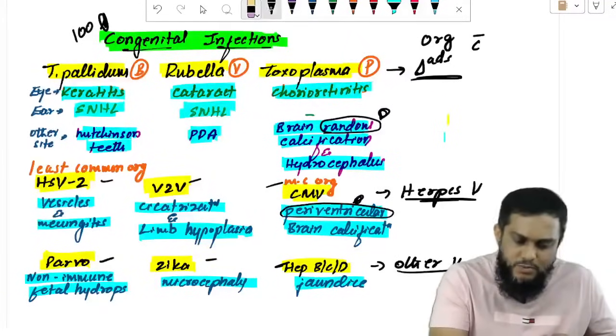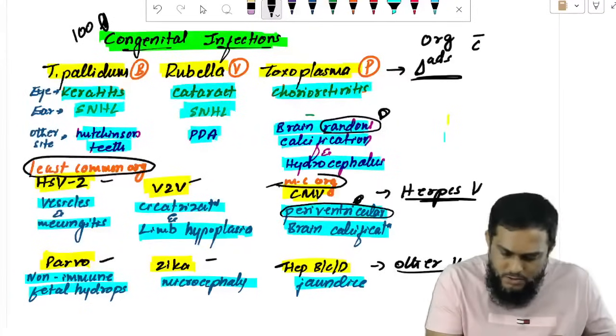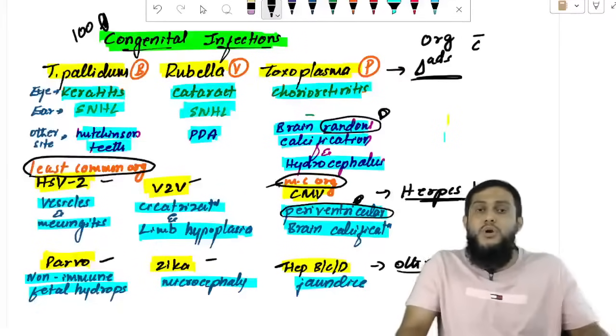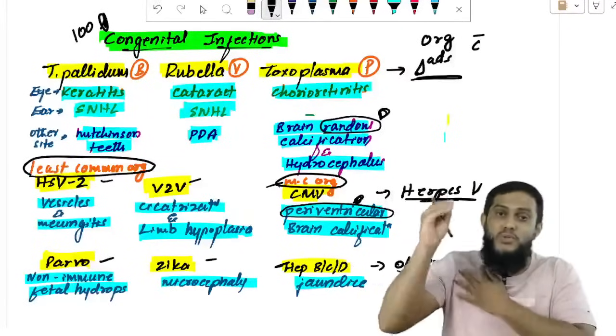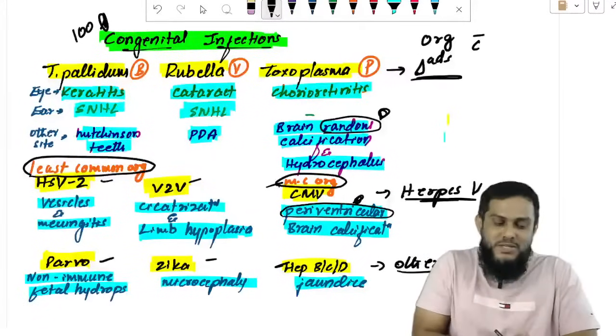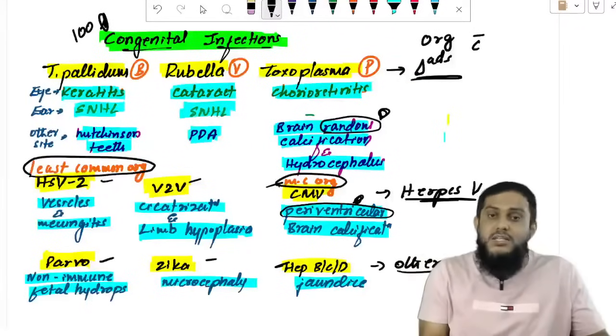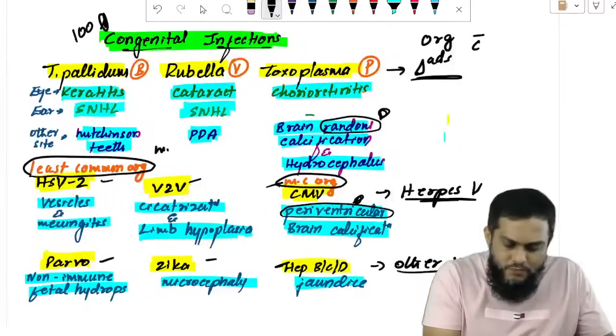Okay, highlight this point. Least common, most common. Because most common, least common, both are herpes. Most common is also herpes. Which herpes? Cytomegalovirus. Least common is also herpes. Which herpes? Herpes simplex virus. Okay? But if they ask, which is the most common?